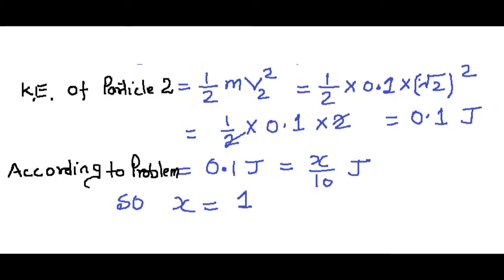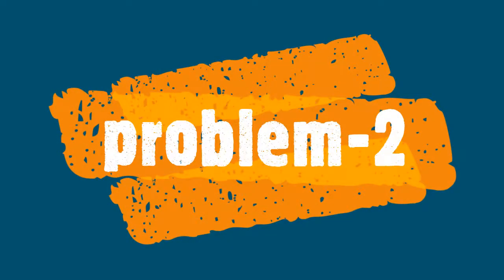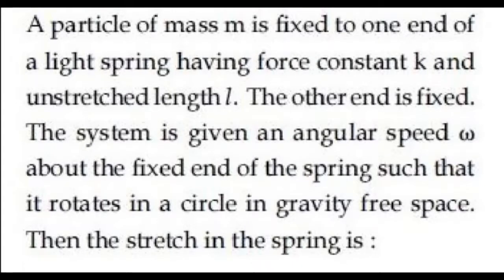Now we take another problem from the same paper, which is based on circular motion. Here, a particle of mass m is fixed to one end of a light spring having force constant k and unstressed length L. The other end is fixed. The system is given an angular speed omega about the fixed end of the spring such that it rotates in a circle in gravity-free space. Then the stretch in the spring is.